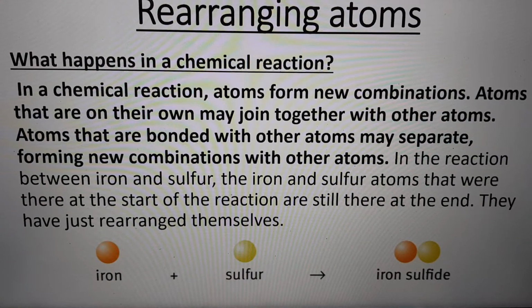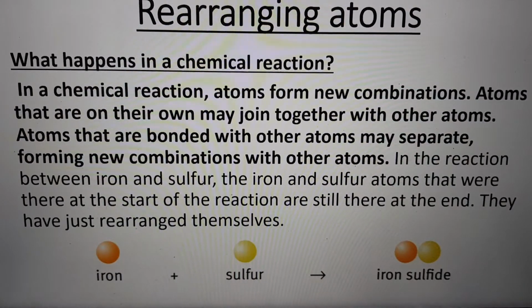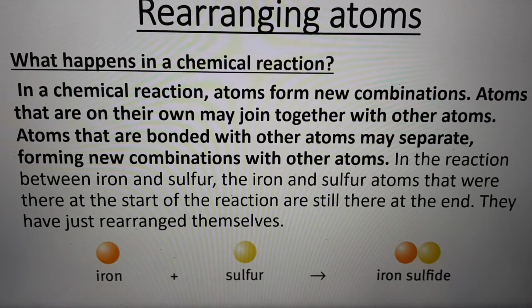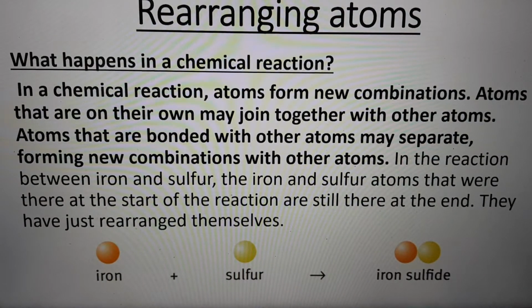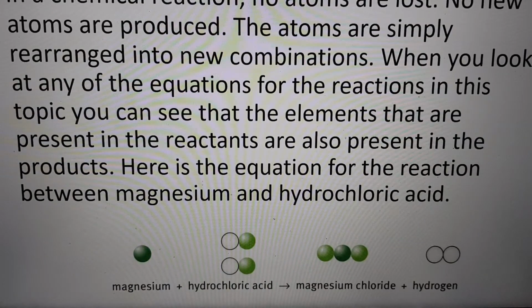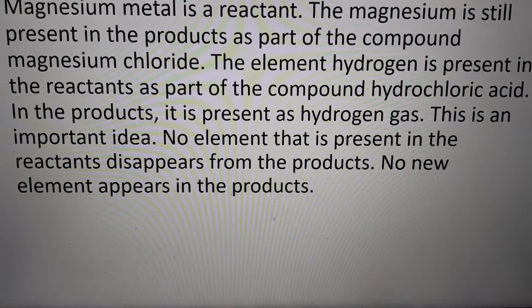When you look at the reaction, magnesium plus hydrochloric acid gives magnesium chloride plus hydrogen. We can see that magnesium is still present in the products as a part of the compound magnesium chloride. The element hydrogen is present in the reactant as a part of the compound hydrochloric acid. In the products, it is present as hydrogen gas.